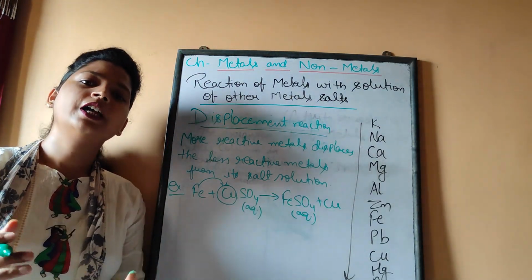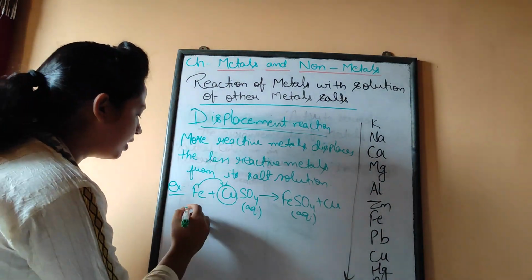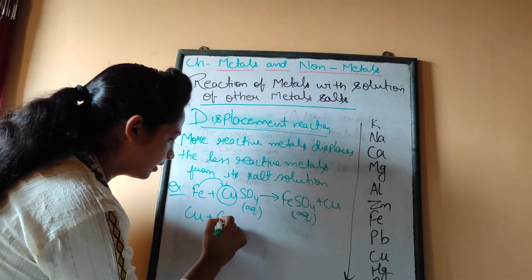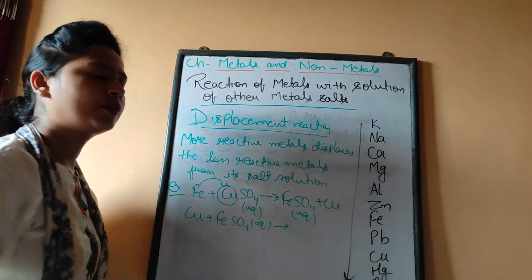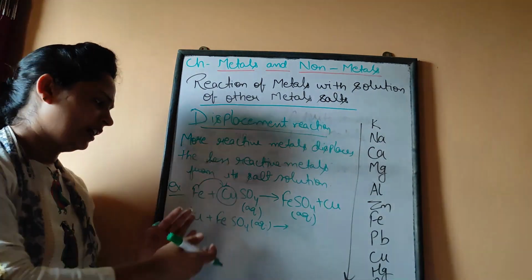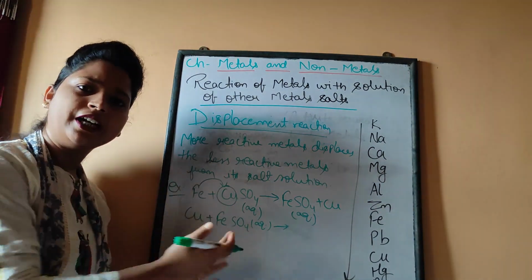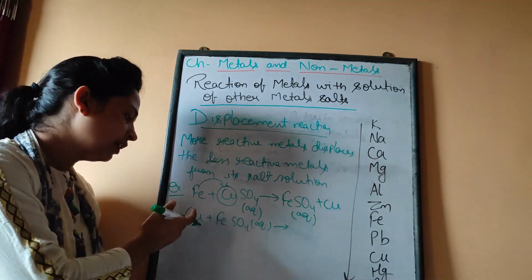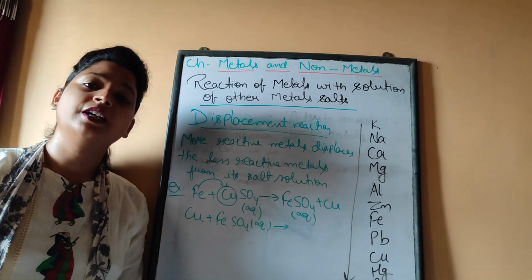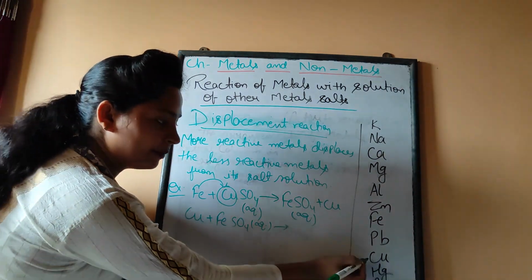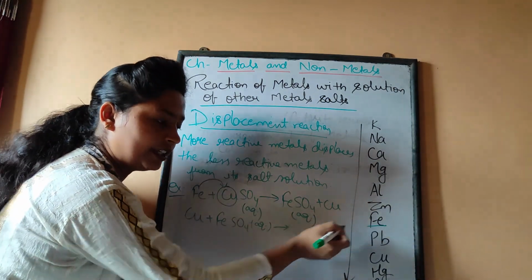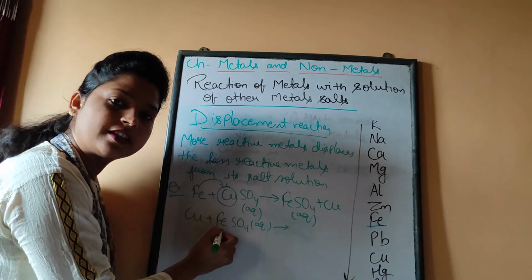Got it? Now, if a reaction like this comes in your exam, at first look what will a student do? Here there is copper, here there is iron, we have read the displacement reaction, so we remove this with this. But here you have to remember, this copper being less reactive than this iron, it cannot displace this iron.